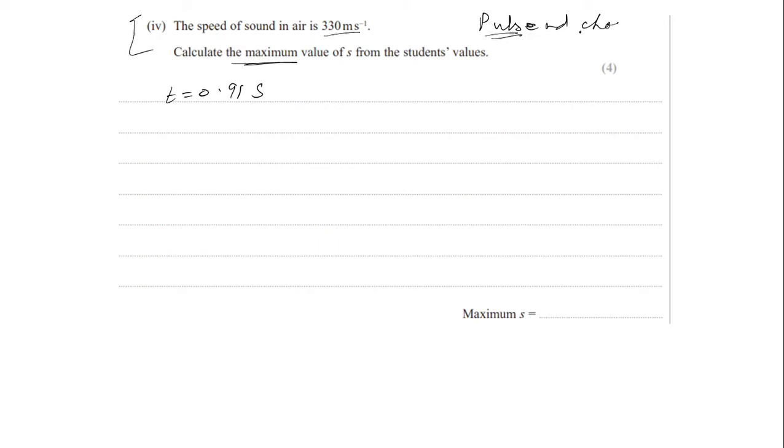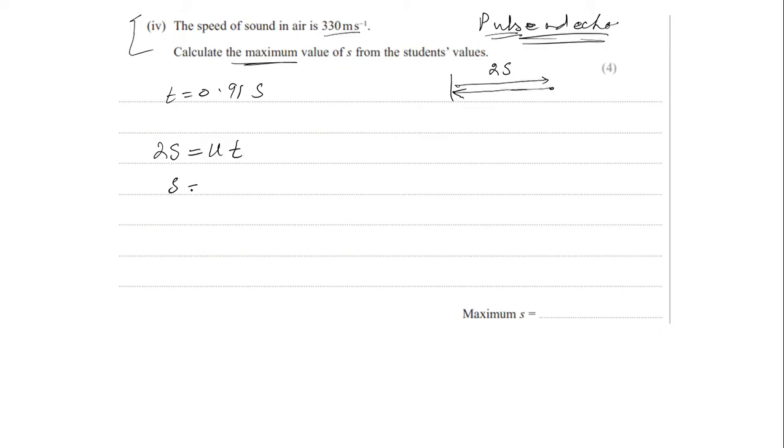So pulse and echo, where you have some barrier and you send some sound wave or sound pulse, it hits and then returns. So the total distance traveled by the sound wave is 2s, double s. So the formula is 2s is equal to u times t, where u is the speed and t is the time.